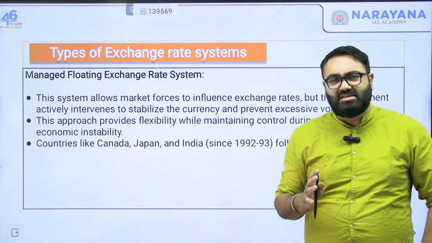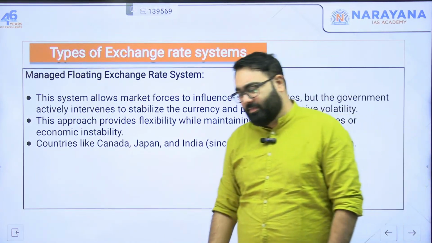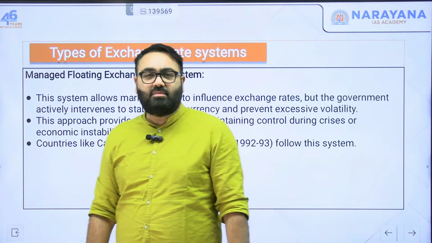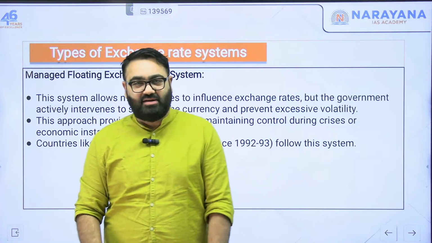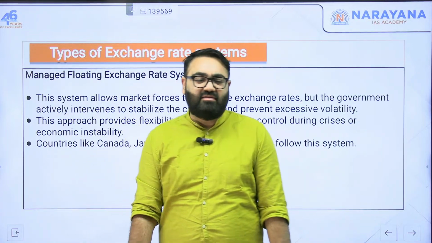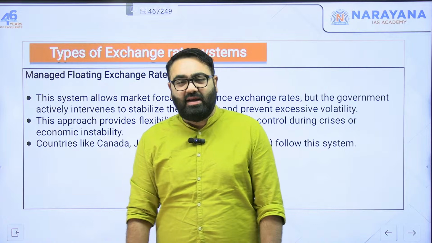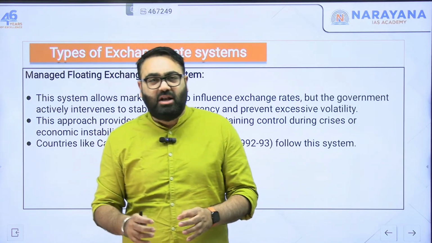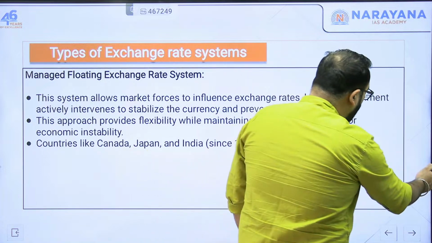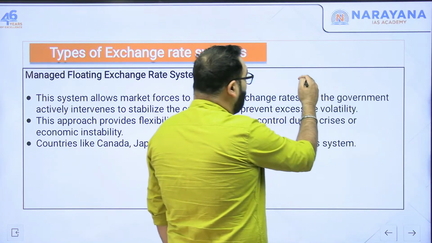Let's take a simple example of how exactly it happens. In basic terms, to understand how the rupee and dollar value is decided in India, let's understand this in very basic terms. The simple idea is that $1 equal to how many rupees will be determined mainly by how many dollars are present in the Indian market.